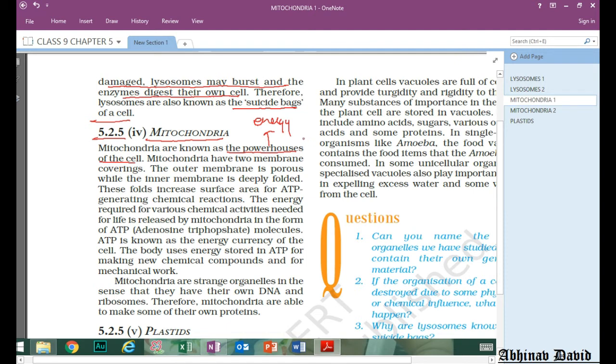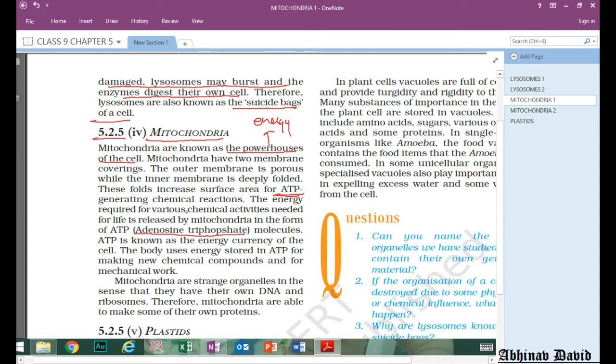Which energy do we produce in powerhouses? Electric energy, and that energy is used for various activities in our homes, offices, factories and all the other things. Like that, in our body also energy is required, and that energy is in the form of ATP. You can see here, in the form of ATP. What is ATP? Adenosine triphosphate.